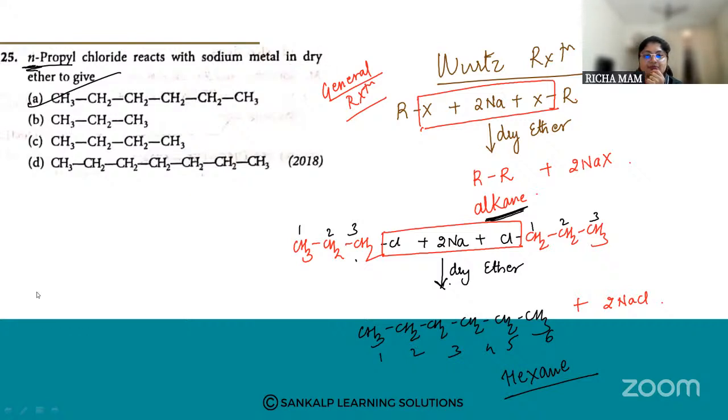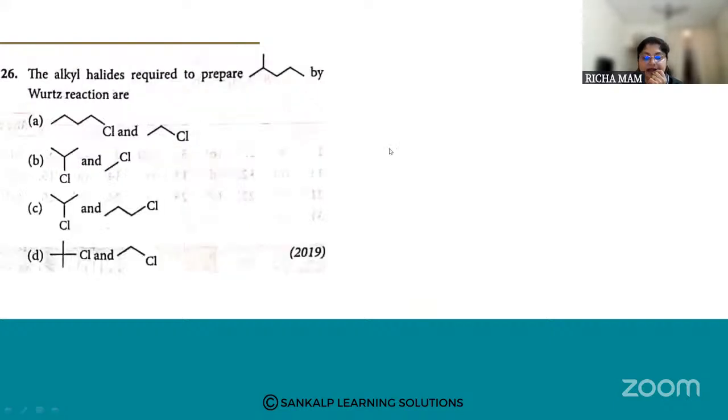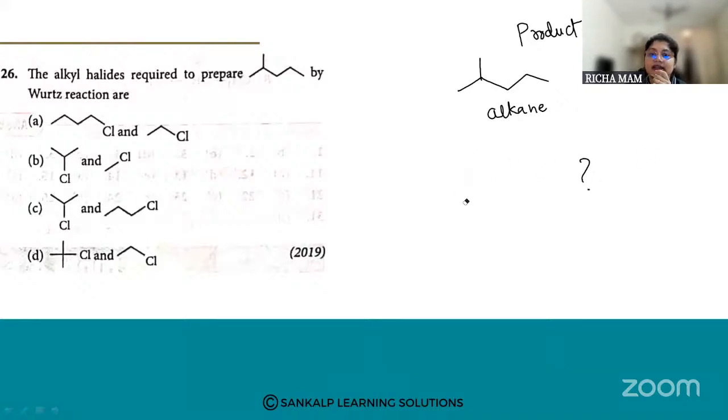Okay, fine. Let us go for the next one. The alkyl halide required to prepare this compound by Wurtz reaction. So which is the alkyl halide? This is your resulting alkane. They have directly given you the product and asked you for the starting alkyl halide. So which alkyl halide is required?